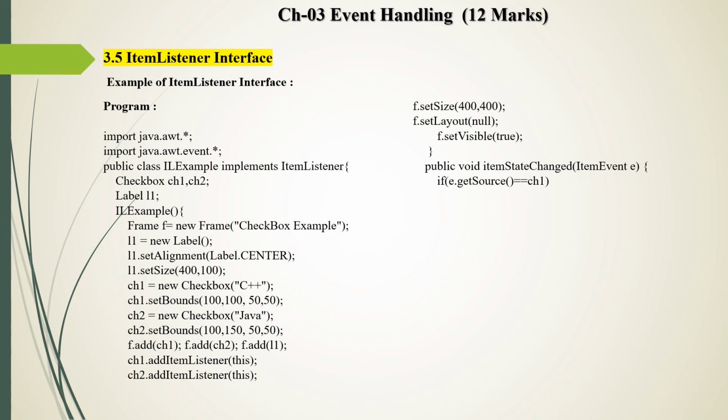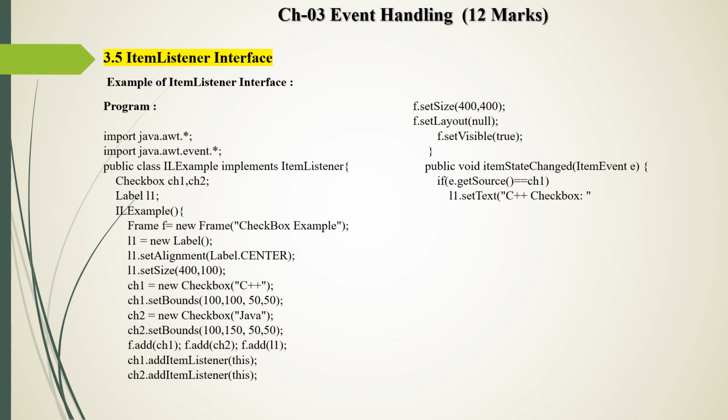So if the checkbox 1 generated the event, then L1, that is our label, calls setText.